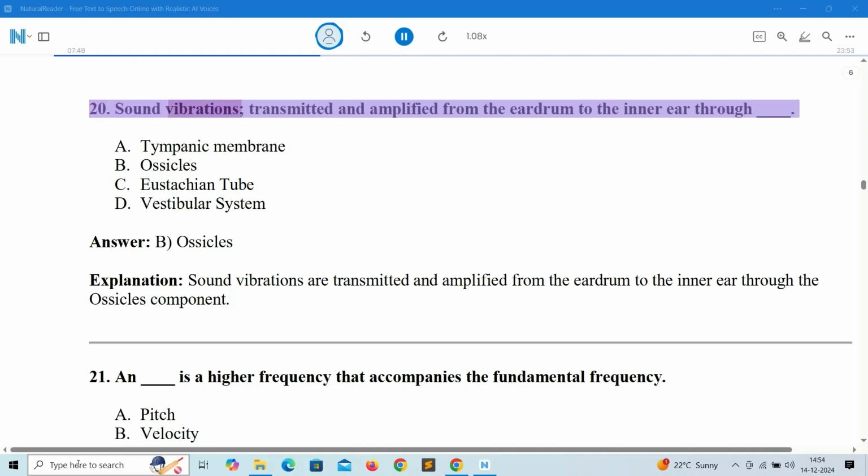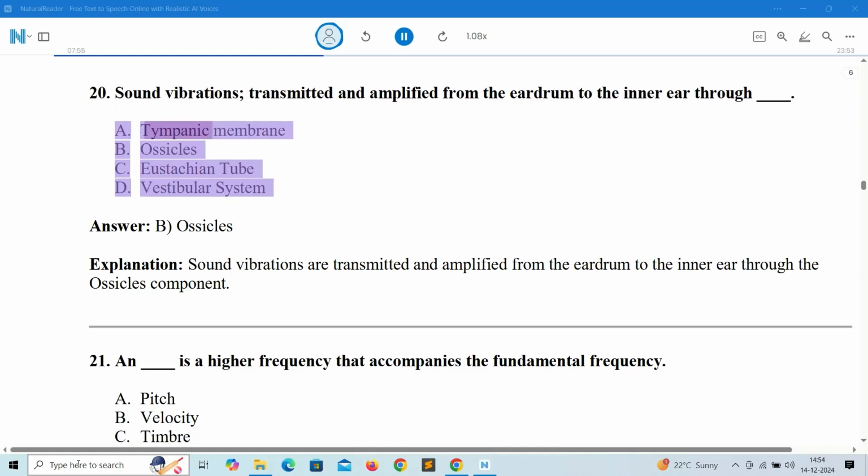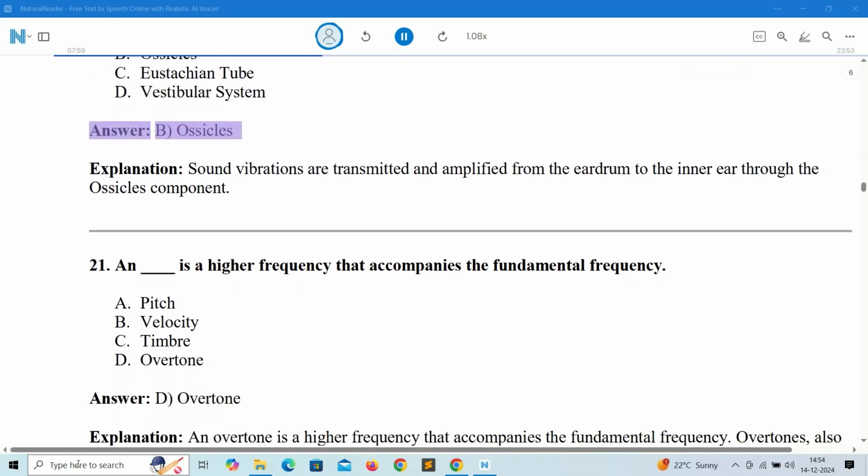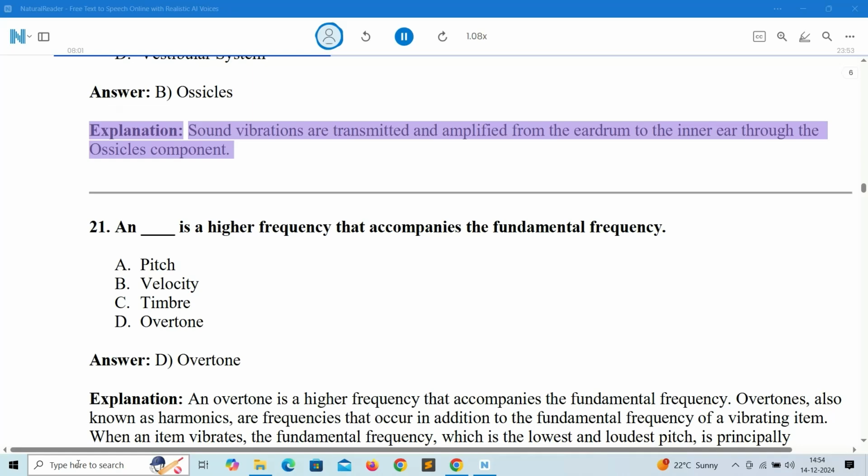20. Sound vibrations are transmitted and amplified from the eardrum to the inner ear through A. Tympanic membrane. B. Ossicles. C. Eustachian tube. D. Vestibular system. Answer: B. Ossicles. Explanation: sound vibrations are transmitted and amplified from the eardrum to the inner ear through the ossicles component.